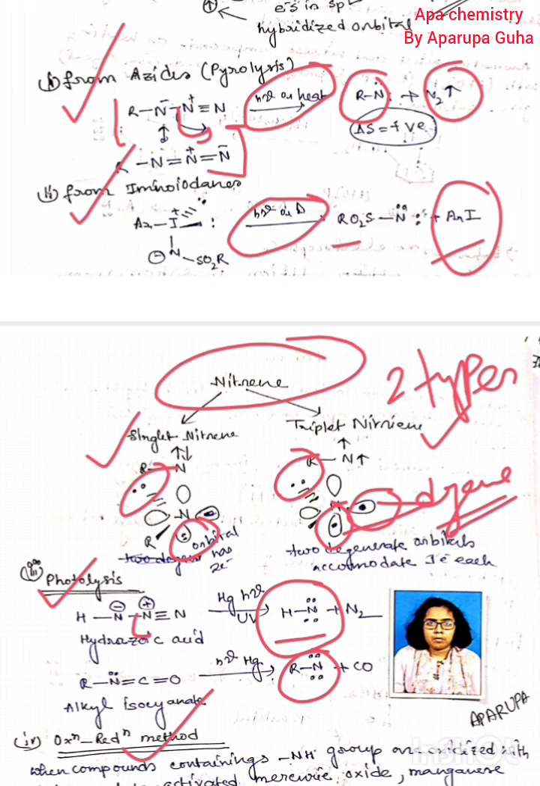Nitrene can basically be classified into two types: one is singlet, the other is triplet. Singlet and triplet nitrene have a similarity: both have one lone pair in one orbital. This is not a differentiating factor, this is a similarity. The differentiating factor, excluding this lone pair, is that in singlet, one orbital has 2 paired electrons, and in triplet there are 2 other degenerate orbitals with 1 electron each.